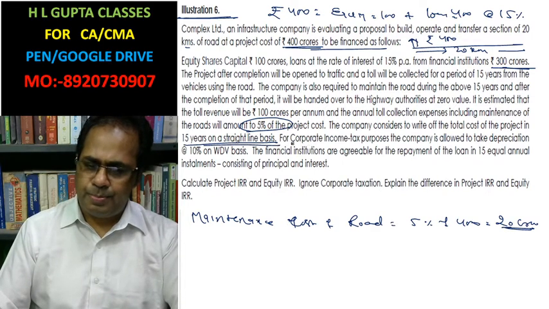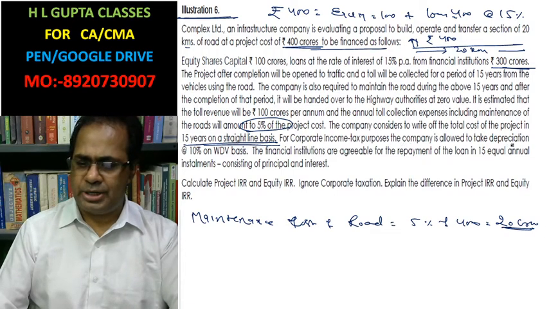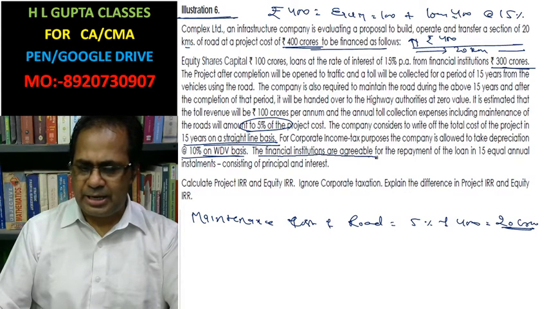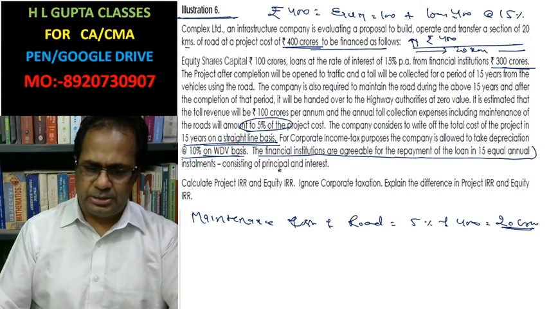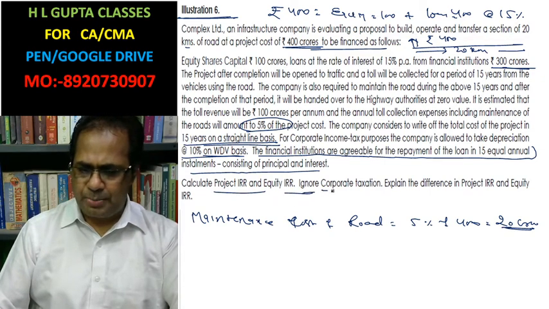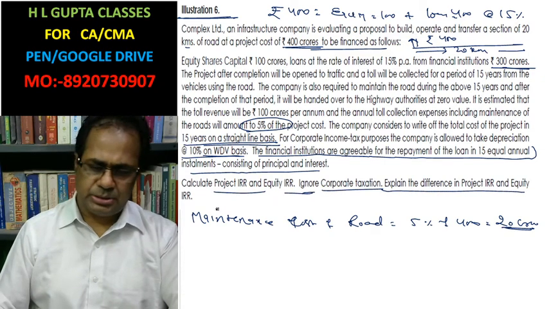For corporate income tax, the company is allowed to take depreciation at 10% on written down value basis. The financial institutions are agreeable to the repayment of the loan in 15 years installments, including interest and principal. Calculate the IRR, ignore the corporate taxation, and explain the differentiation of this.